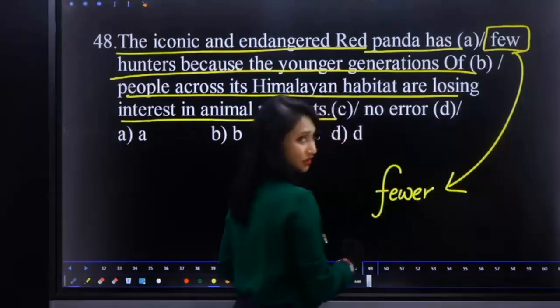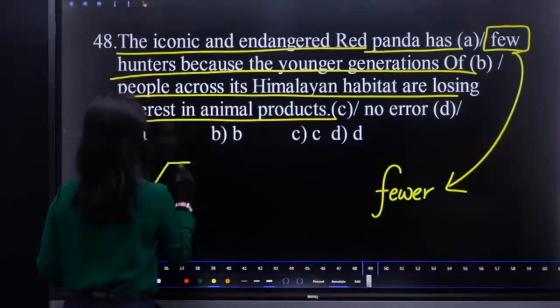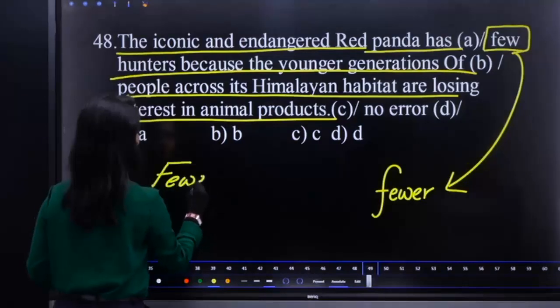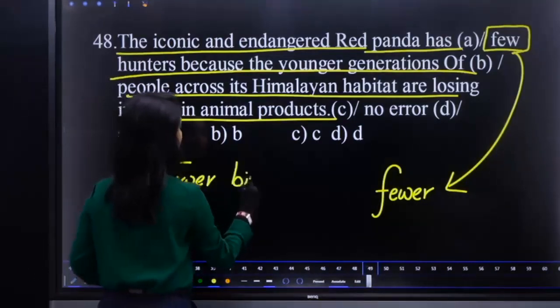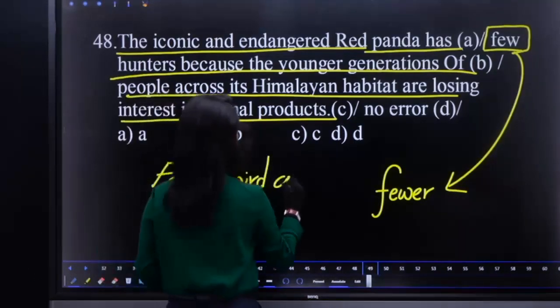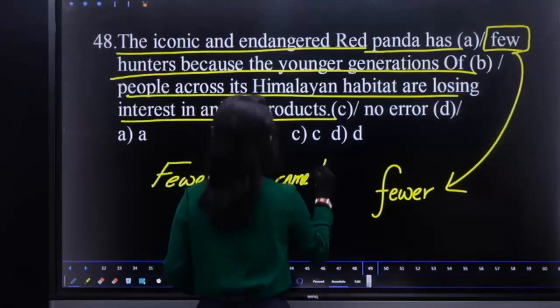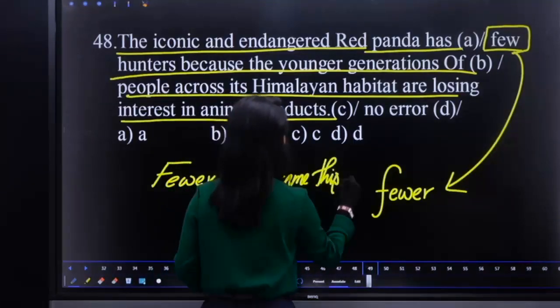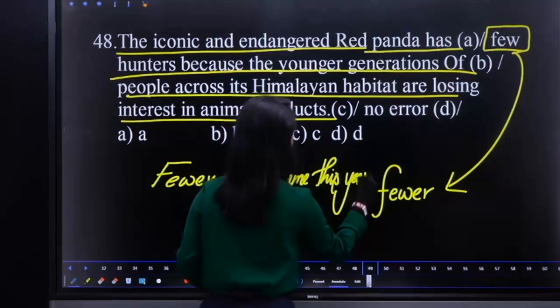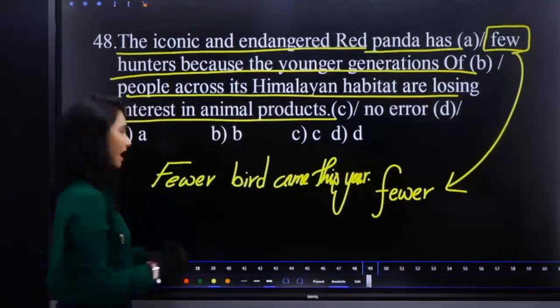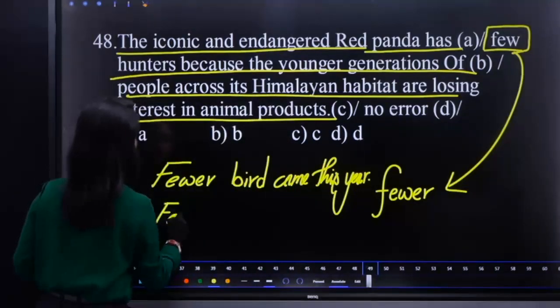So you might have come across this statement, fewer birds came this year. Fewer men are working these days.